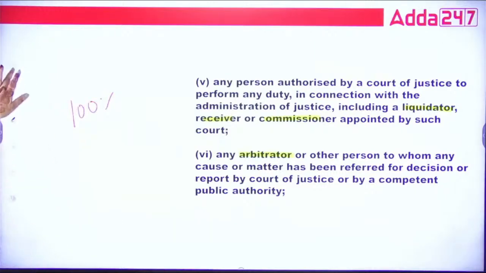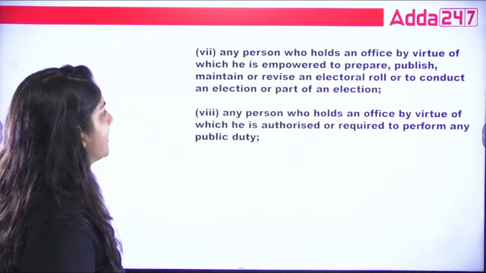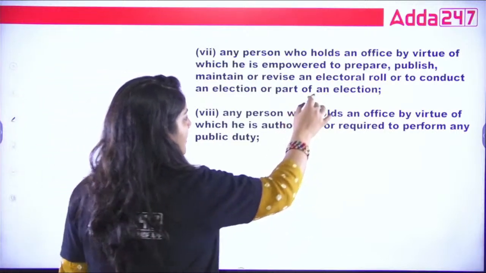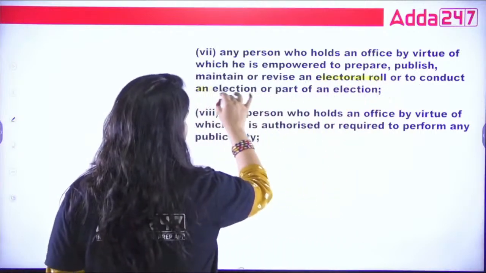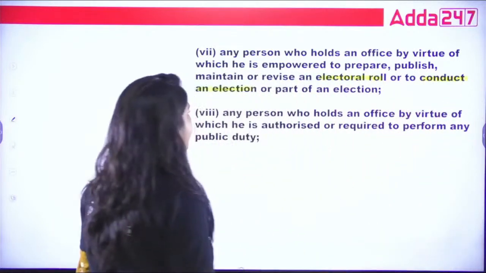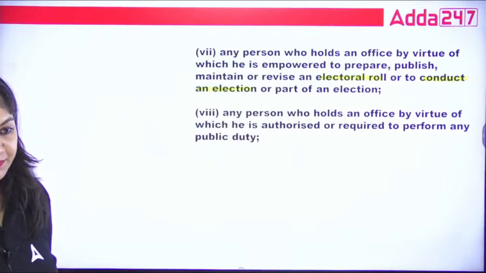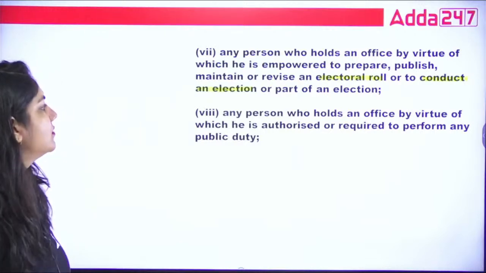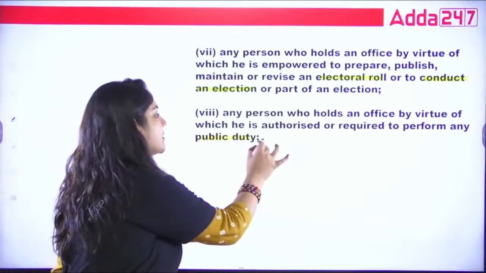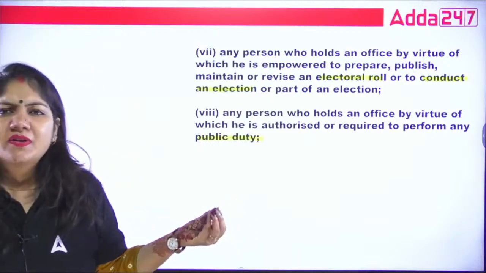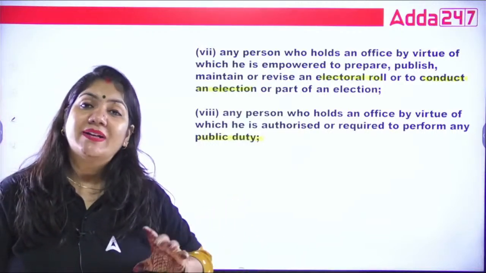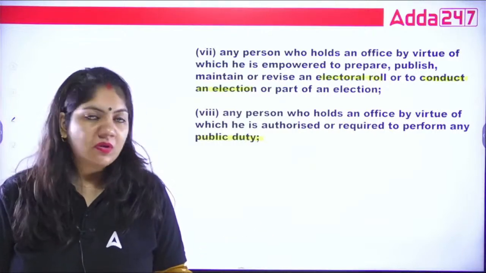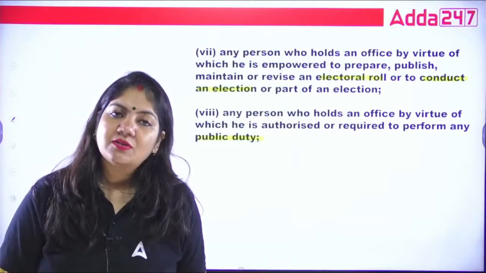Right? Next, any person who holds office by virtue of which he is empowered to prepare, publish, maintain, revise an electoral roll, or conduct an election. The person who is under the electoral roll and conducts the election, that is called this one. Any person who holds office by virtue of which he is authorized or required to perform any public duty. I think this definition is very simple. The public servant contains 12 points, but no need to memorize, because these 12 points you people know. You know who are the persons working under the government. So these all are public servants.